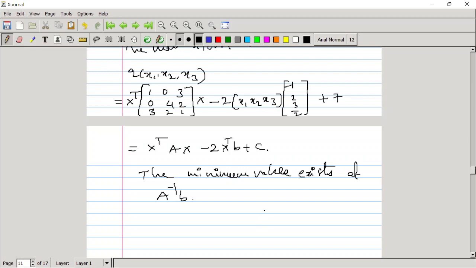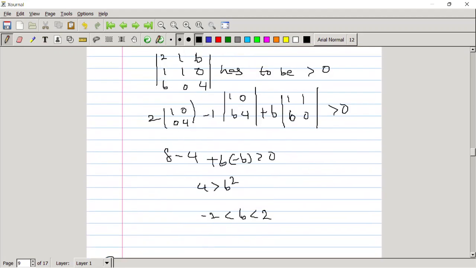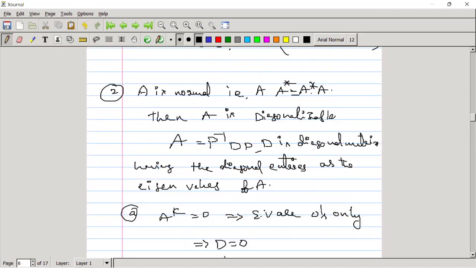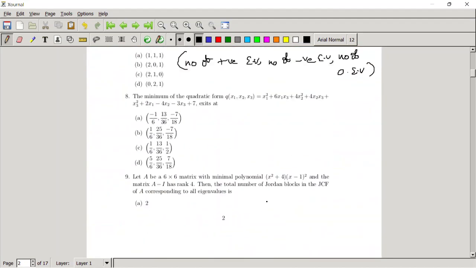Then you will get some column matrix of size 3 cross 1, that is nothing but the correct option from the given options. Is it clear? You just do the calculation for A inverse b. Of course, whatever the value of c is here, it does not matter. The minimum value exists at the same point. Is it clear? Yes, sir. Okay.